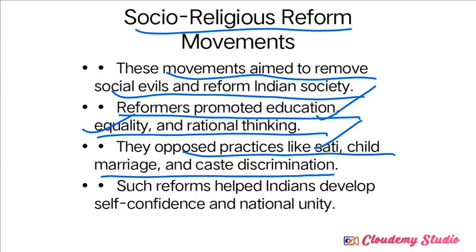Child marriage means children of a very young age were married off. Then caste discrimination, higher caste and lower caste, all these concepts. Social reformers opposed all these practices in Indian society.